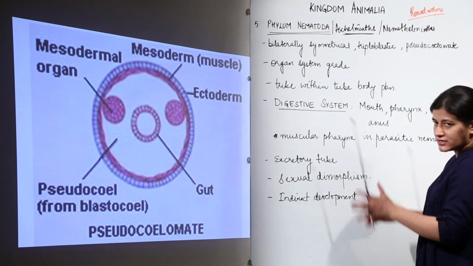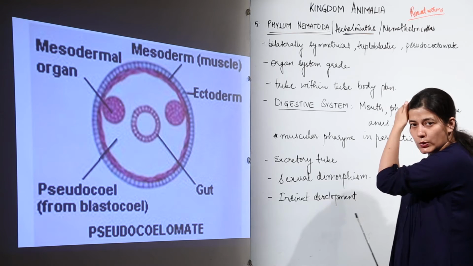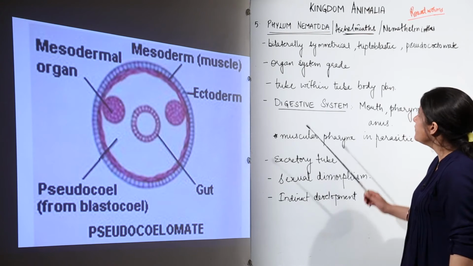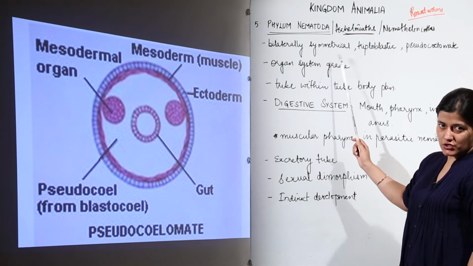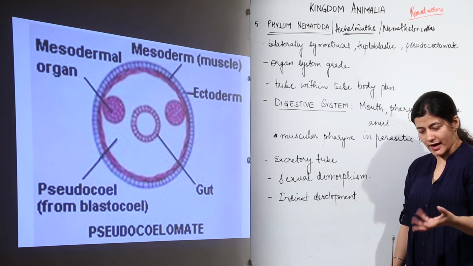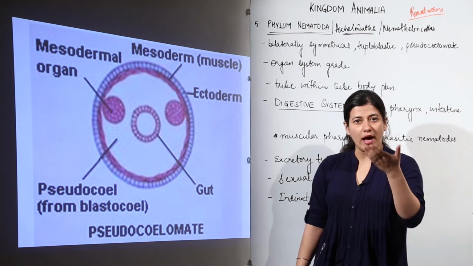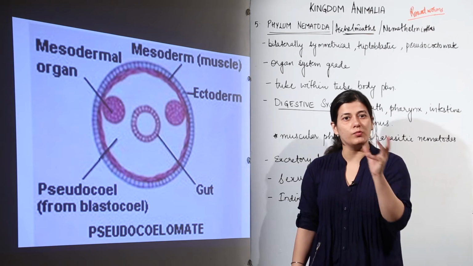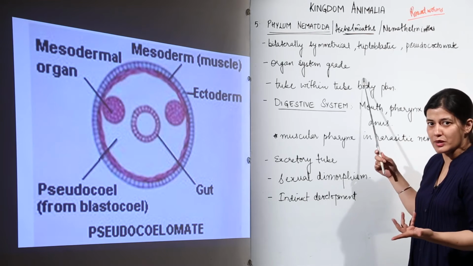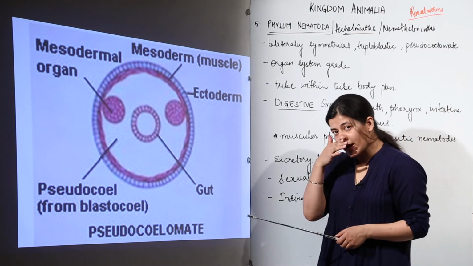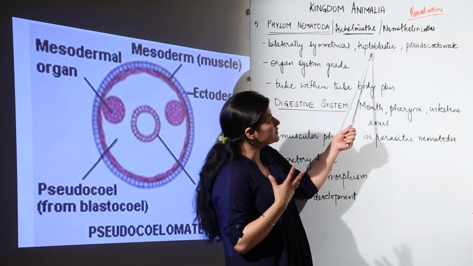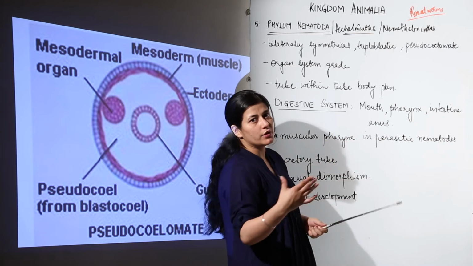Now we have a few characteristics, out of which we are going to concentrate on the coelom, and we are going to see how the coelom has an important role with other systems of the body. The organism is bilaterally symmetrical. That means, as I told you, from Platyhelminths onwards, we are going to have bilaterally symmetrical animals. Bilaterally symmetrical means there would be one plane throughout the body that would give two mirror images. Now, it is triploblastic. The earlier one was triploblastic, so how can this one be triploblastic? Because we have arranged the phyla according to the complexity that they have. So the organisms are triploblastic, and when they are triploblastic, they have three layers.